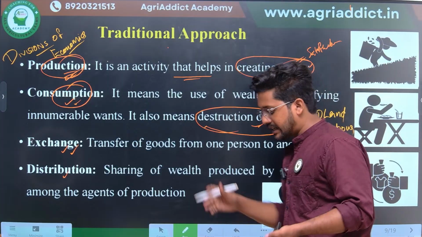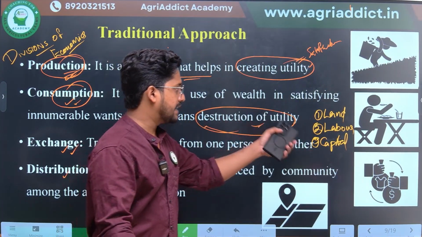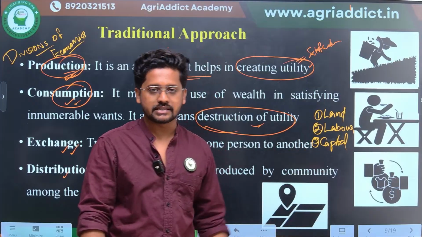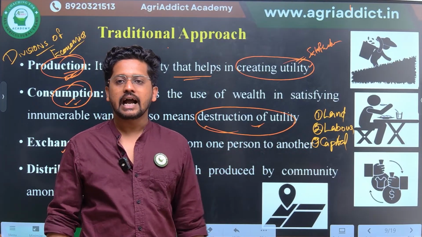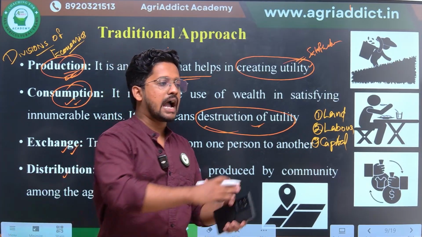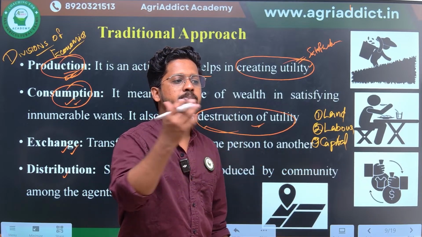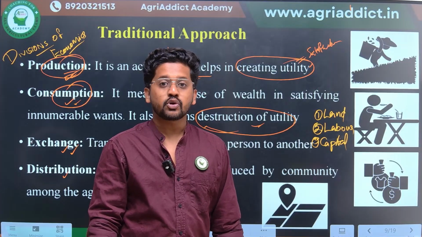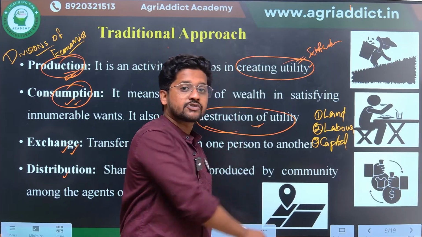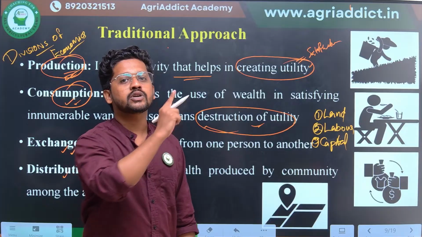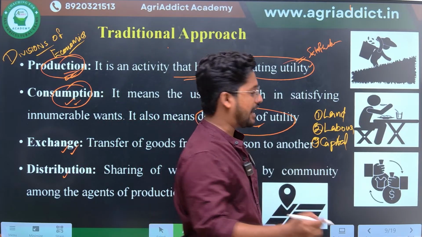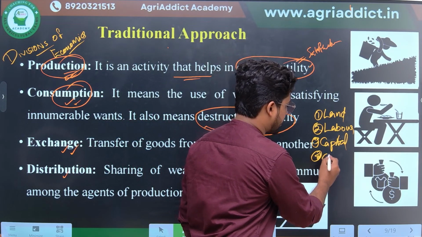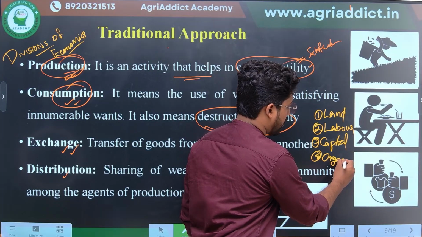So we have three major factors of production. Land is there, labor is there, capital is there. So I have an ample amount of land, ample workers, and ample seeds, fertilizers, pesticides. What if I don't know how to cultivate it? So in order to go for a successful production process, another important factor should be there. That is nothing but the organization.